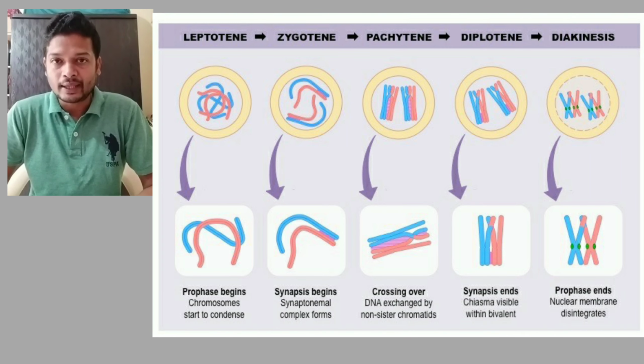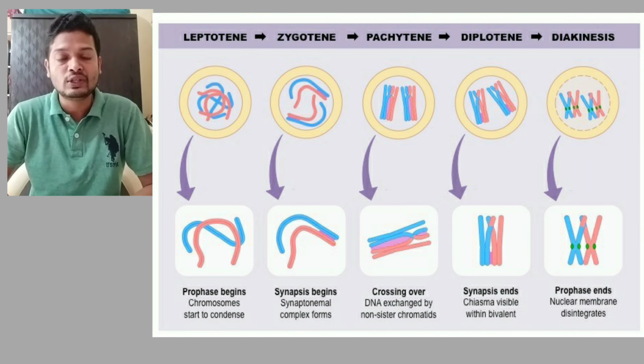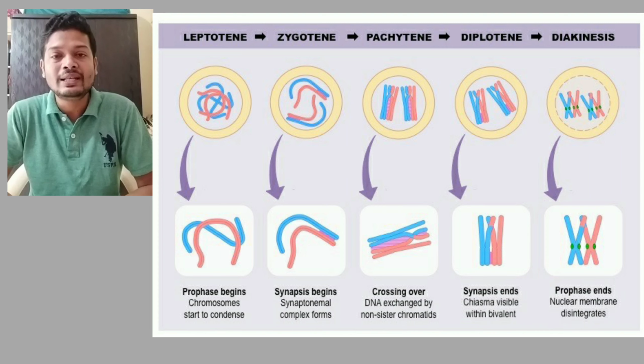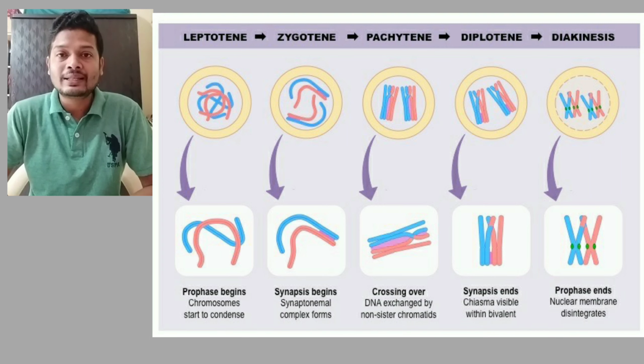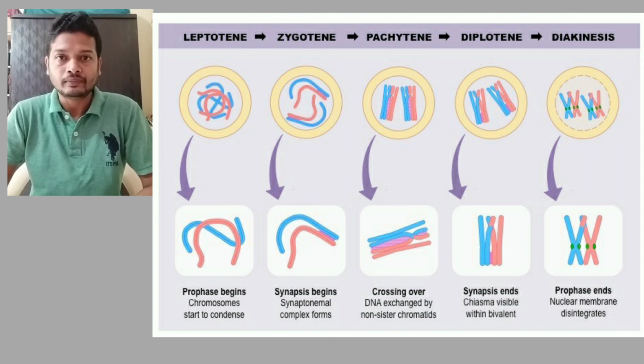Second is zygotene. In zygotene, once the homologous pairs of chromosomes find each other, they attach. One of the arms starts attaching to one another. That happens in zygotene. They get closely packed with one another. Next is pachytene. In pachytene, the arms of the chromosomes overlap on each other. That is called crossing over. Now what happens during this crossing over?